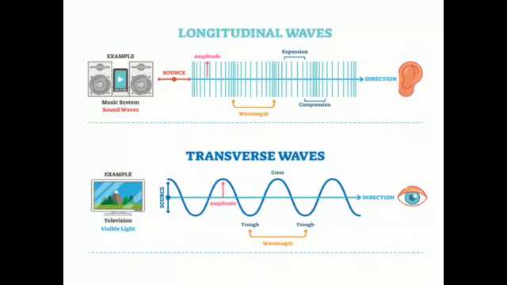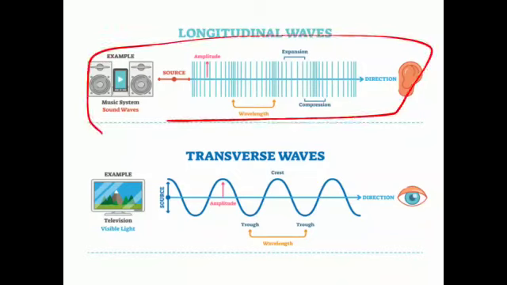So students, basically there are two types of sound waves, longitudinal waves and transverse waves. When a sound wave travels through the air, molecules vibrate in the same direction as the sound wave is traveling. This kind of wave is known as a longitudinal wave. Students, surely you cannot see a sound wave, but this spring shows you how longitudinal waves travel. If you hold the spring between your outstretched hands and pull one end of the spring in and out, you can send a longitudinal wave along the spring.